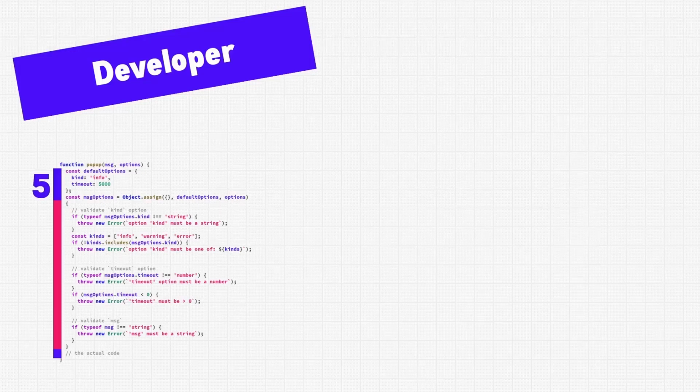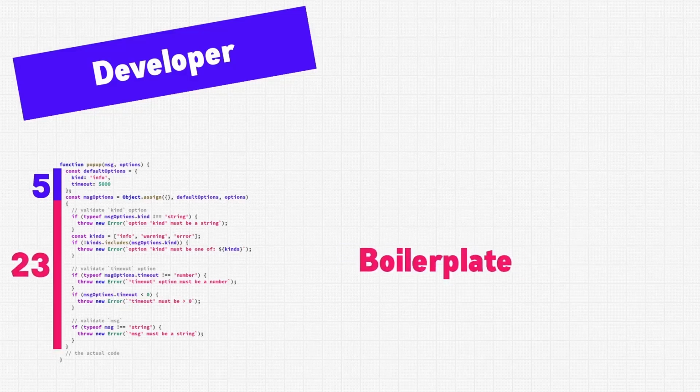Remember how we weren't exactly sure what kinds of pop-ups were available, and we didn't know if 5,000 was in minutes or milliseconds? Well, there needs to be code to check that, and that's what these lines marked with red are doing. So we have our 5 lines to set the defaults, which is fine because we want to be able to use this function with defaults. And then we have 23 lines to check everything else.